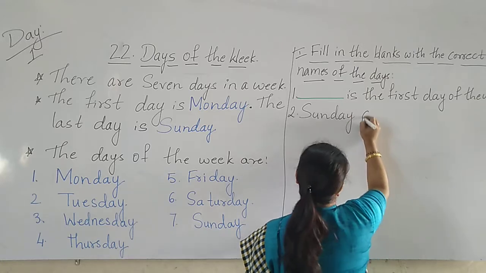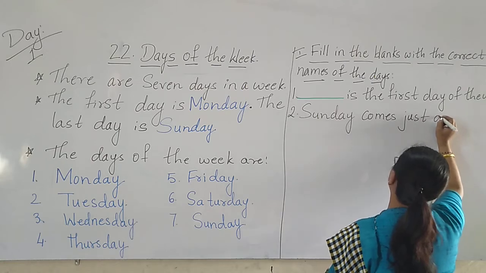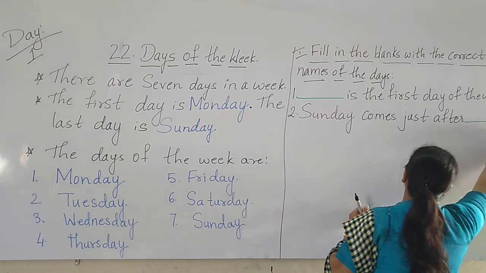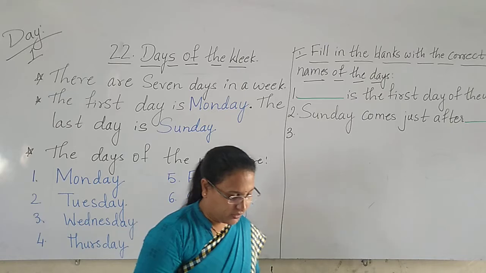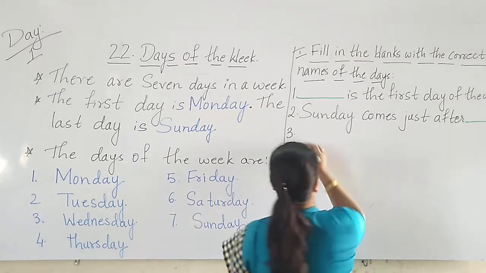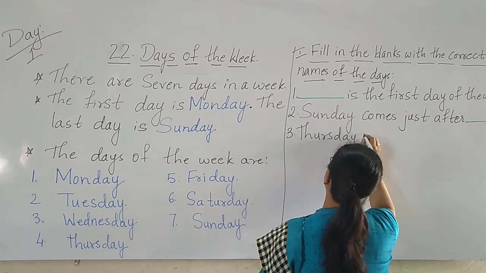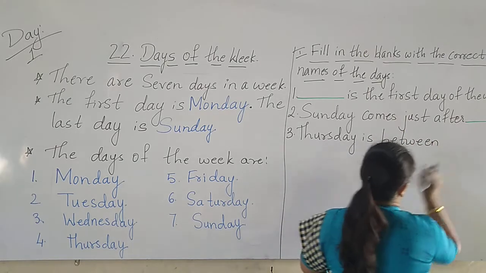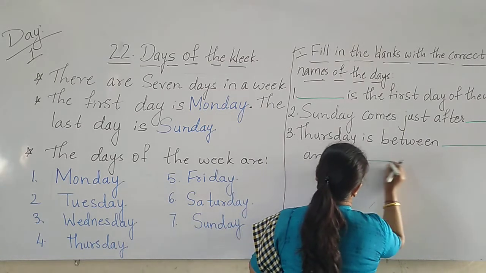Next, Thursday is between dash and dash.